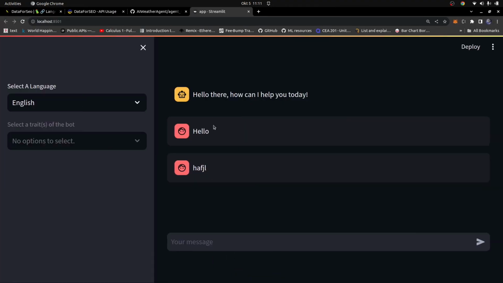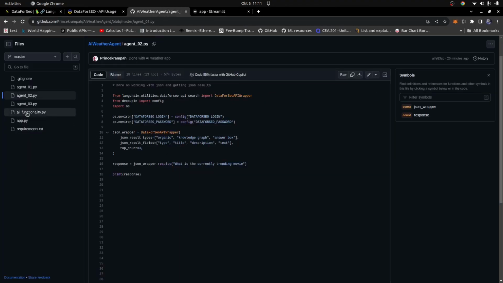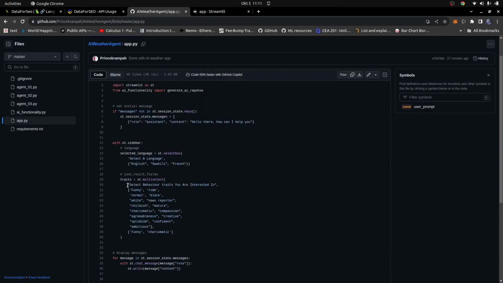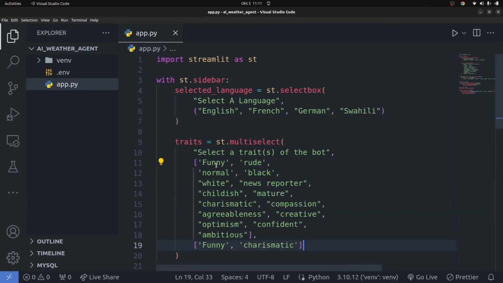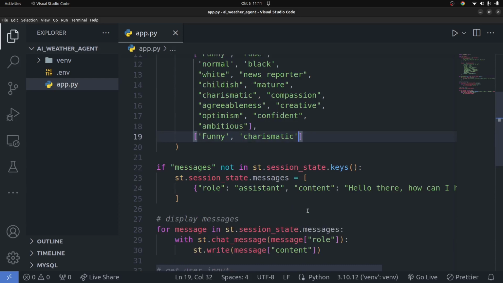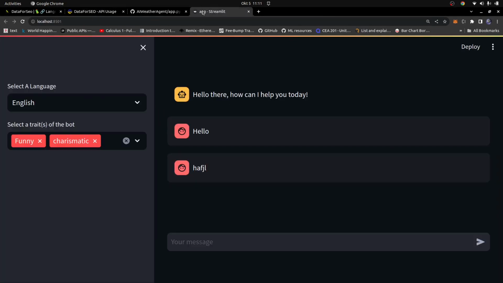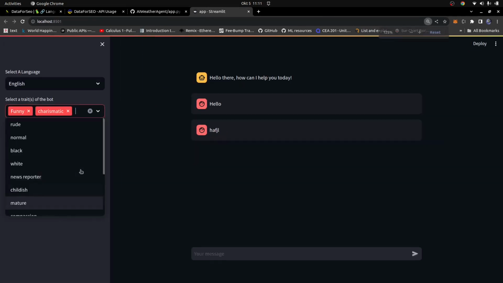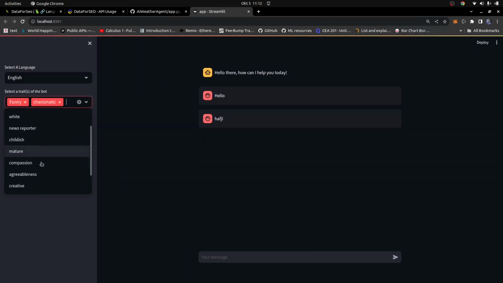Just to save on time, I'm going to get this from here. I already have the code written, so I'm just going to copy this and paste it in here. So paste it in there, and you can see we have two lists. This is the first list, and you have another one. So these are the default values right here. So you can also say ambitious if you want. Okay, so something like that. So that's basically it. Now if I go back in here, you can see you also have that option right there. So the languages, and then we now have the traits. I'm just going to zoom out a bit, so you can see we now have the traits right there.